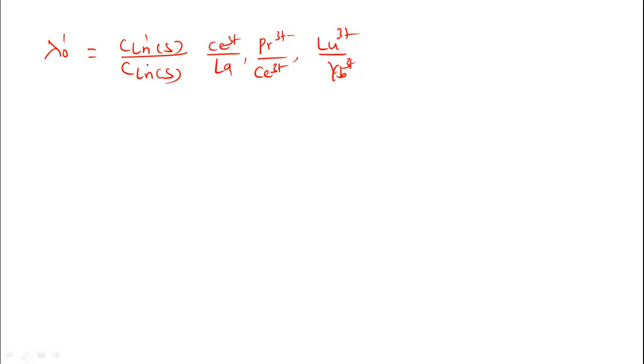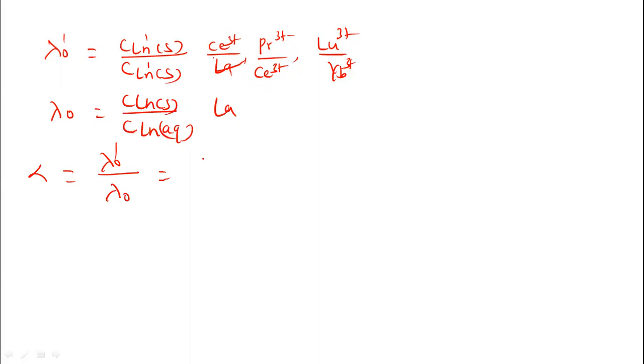So the concentration of the next lanthanide ion. Similarly, lambda 0 is equal to the concentration of the first lanthanide ion in solid resin divided by that in the aqueous medium. This is for lanthanum, and suppose this is for cerium, like that. So we can take the separation factor alpha equal to lambda 0 dash upon lambda 0.